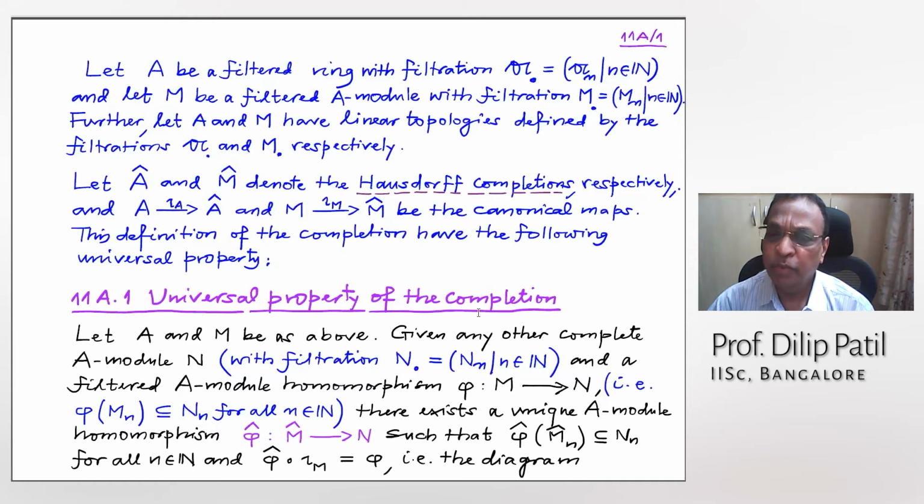Anyway, what is the universal property of the completion? That is, if M and A are as above, then given any other complete module N with filtration N dot, and a filtered A module homomorphism phi from M to N, filtered means phi of Mn should go inside Nn for all n, then there is a unique map, phi cap, from M cap to N, such that phi cap of M cap n is contained in Nn.